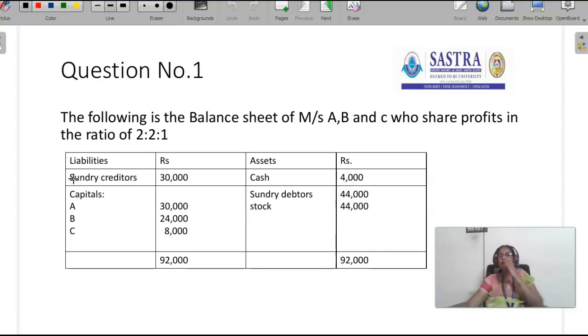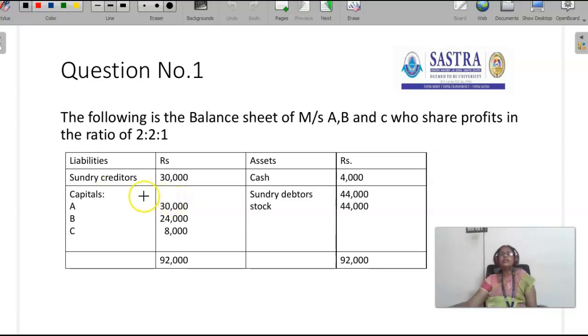Piecemeal distribution is, at the time of dissolution, the firm, as I told already, has to sell all the assets and settle its liabilities. It has to settle its liabilities because the firm is not going to continue its business. It is permanently closed. So they sell the assets and settle the liabilities.